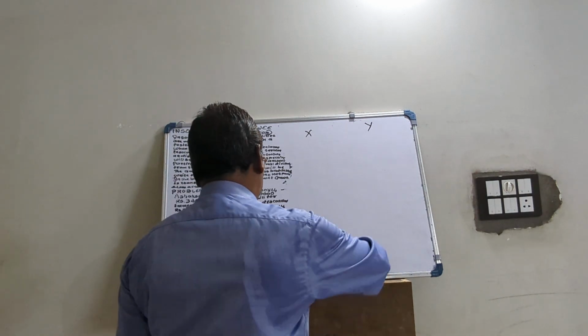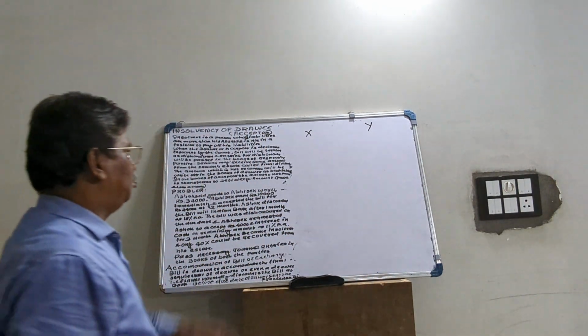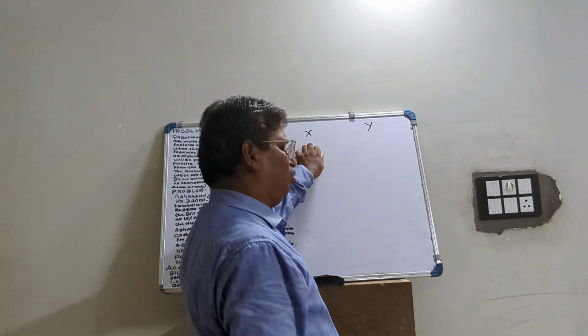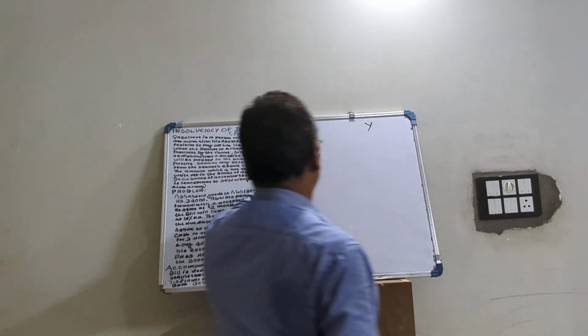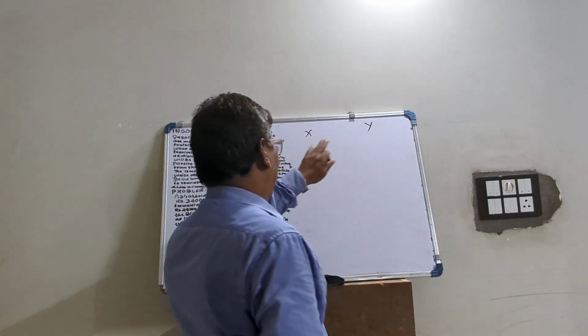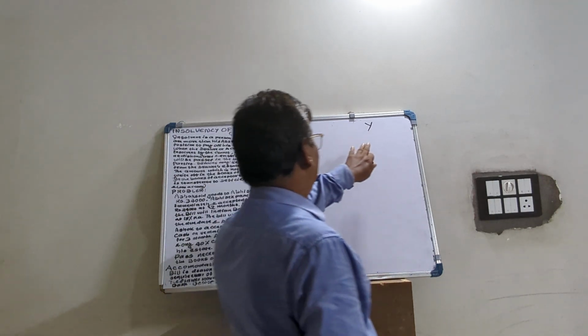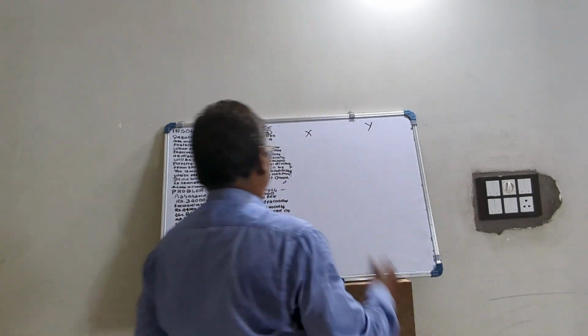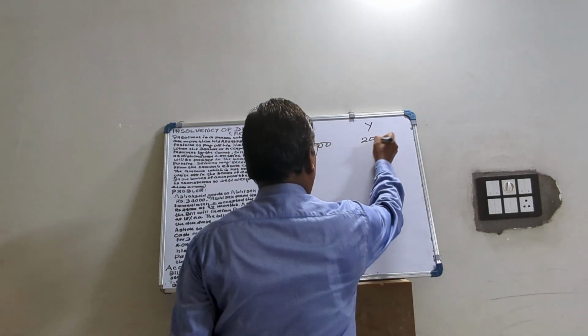And sometimes both friends are in need of money. Suppose X needs 20,000, Y needs 20,000. X will tell, I am drawing 20,000 against you, you accept the bill and return to me, and you draw another 20,000 against me, I will accept and return to you. So both 20,000, 20,000 they have utilized.